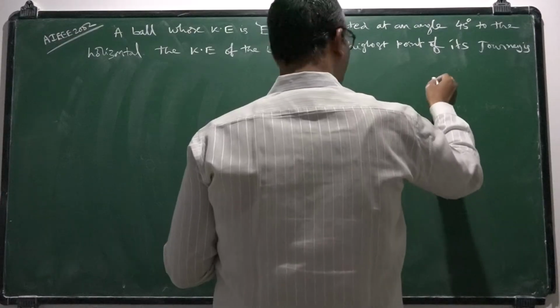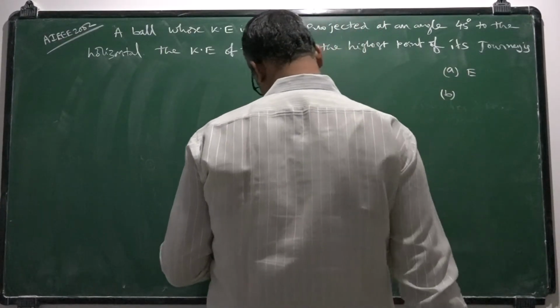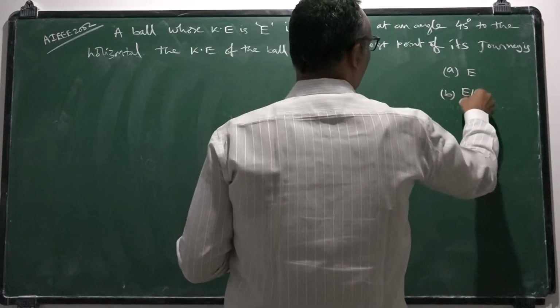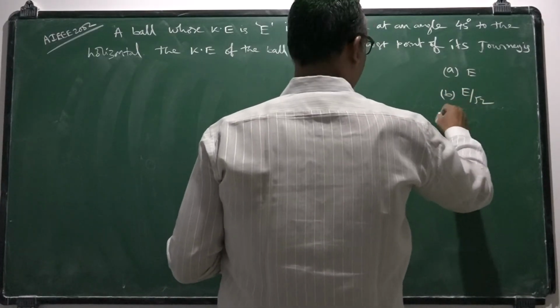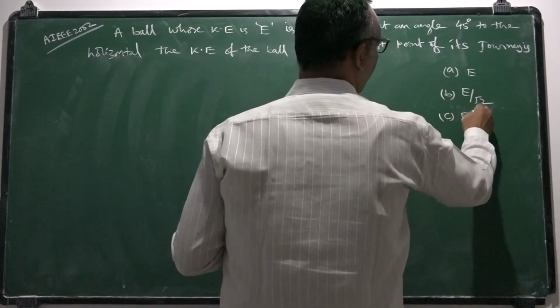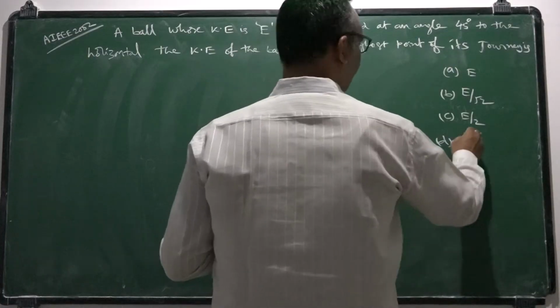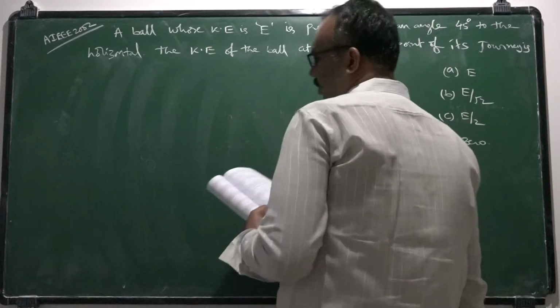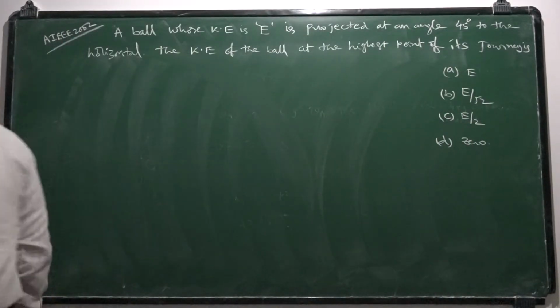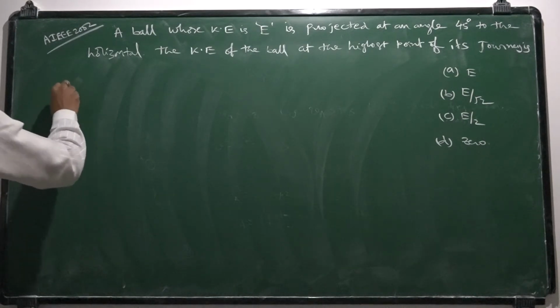The options given are option A E, option B E by root 2, option C E by 2, option D 0. So I should go with the solution. The solution is simple.